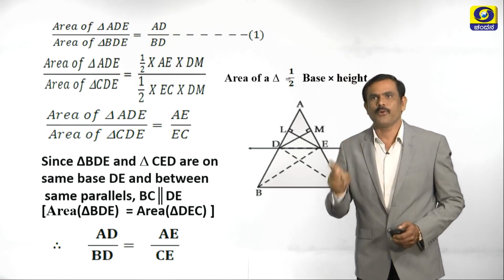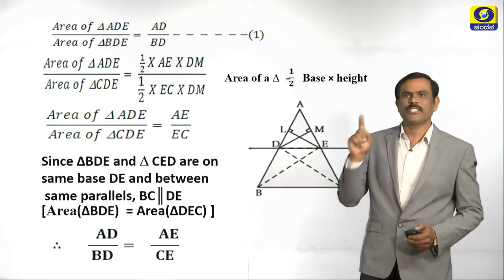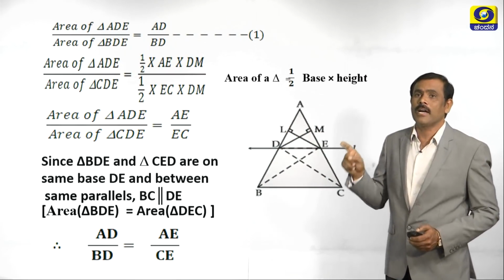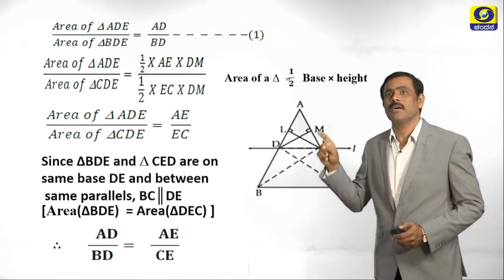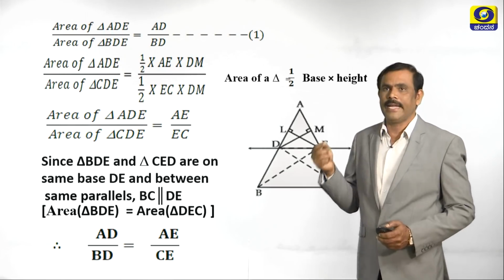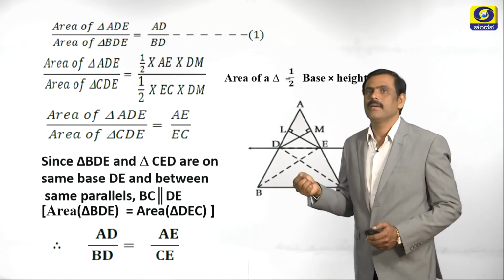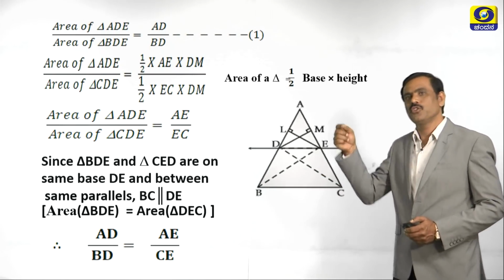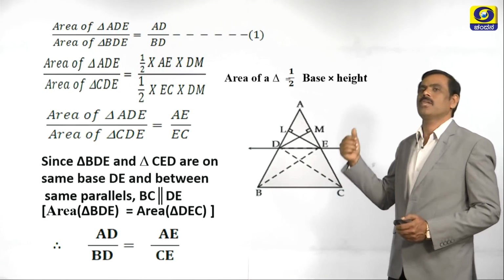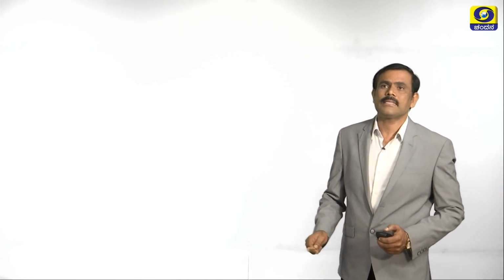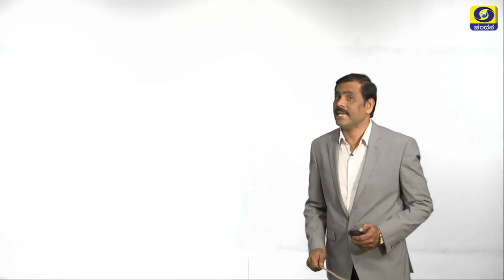Children, for proving any theorem, first you have to read the statement carefully. According to the statement, draw the correct diagram for it, then data, then to prove, construction and proof should be written step by step properly by giving reasons. Now, let us discuss the second theorem. What is the second theorem?